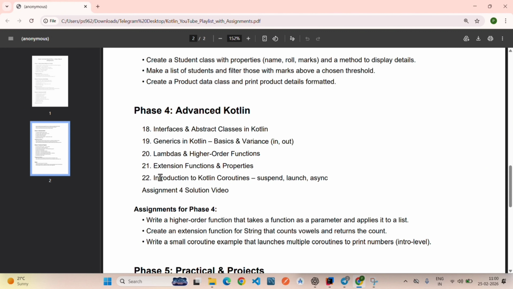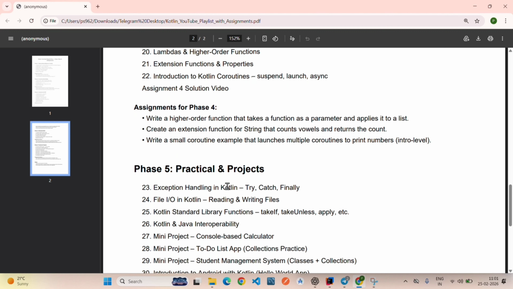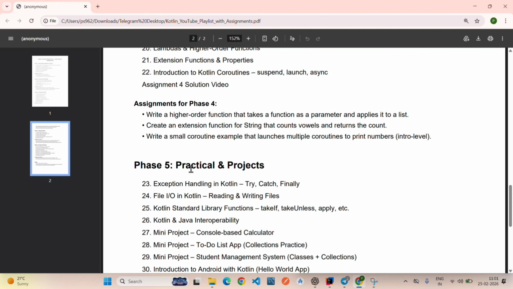And then I will give you an introduction to coroutines. And coroutine is a feature of Kotlin which is very good, and we will highly utilize this in our development. And then based on this, I will give you an assignment, and then the solution video of the assignment. And then we will come to the phase 5.